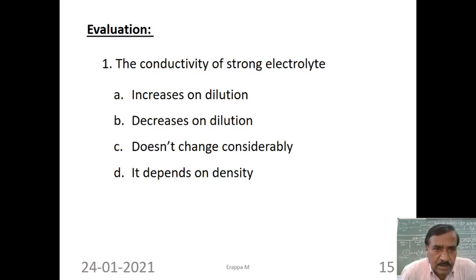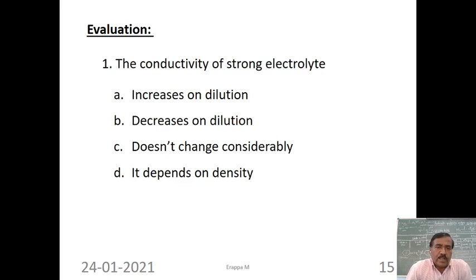The first question is: the conductivity of a strong electrolyte. A strong electrolyte is one in which complete ionization takes place. The four answers given are: increases on dilution, decreases on dilution, does not change considerably, it depends on density.